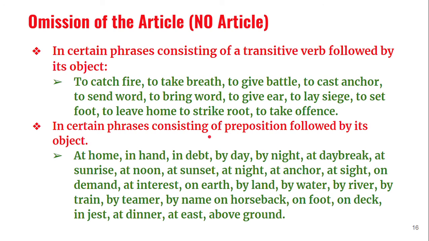Certain phrases consist of a preposition followed by its object. In the same way, if there is a preposition before that noun, you cannot use the. At home, we don't say at the home, at home, that's all.